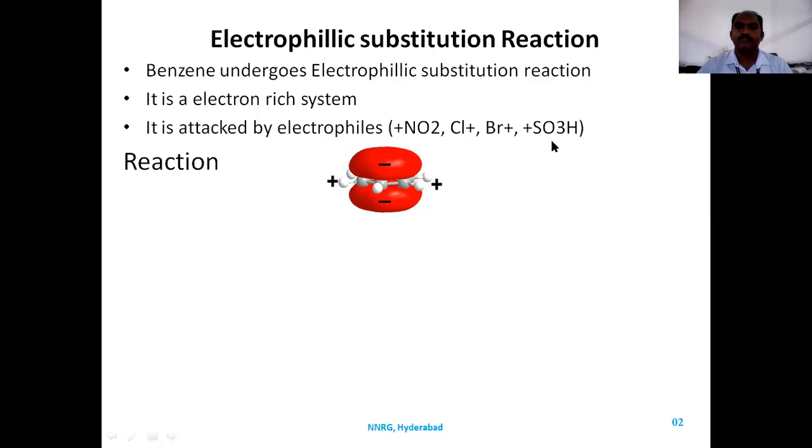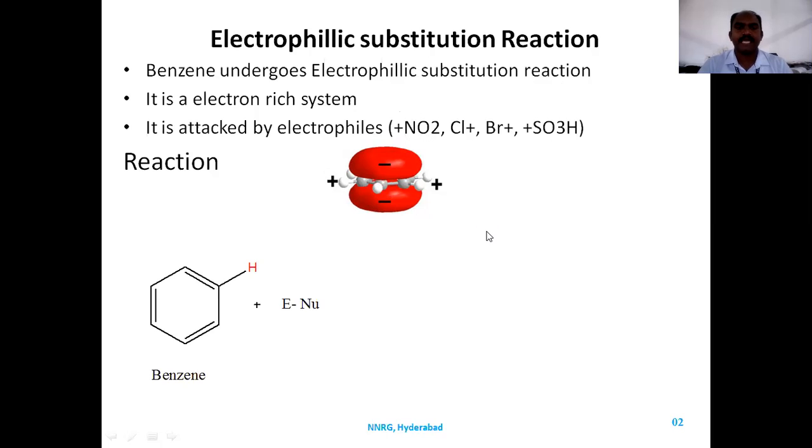These are the electrophiles. Whenever they react with benzene, there is a chance of undergoing electrophilic substitution reaction. So benzene acts as a nucleophile and is attacked by the electrophiles. Benzene is an electron rich species and the electrophiles are electron deficient species.